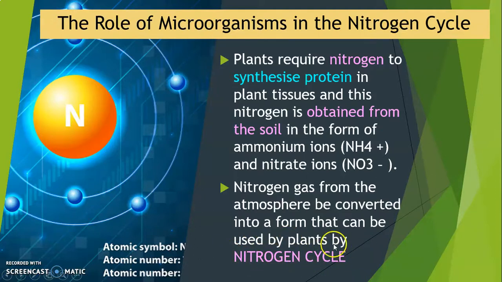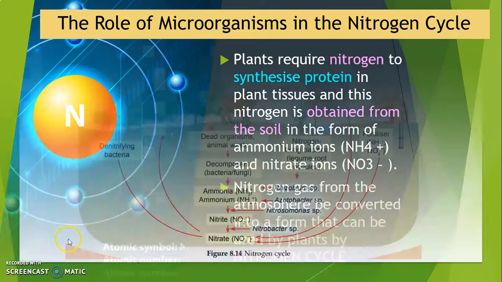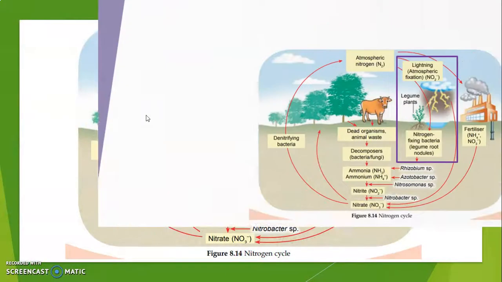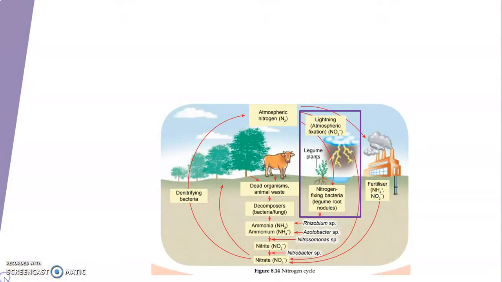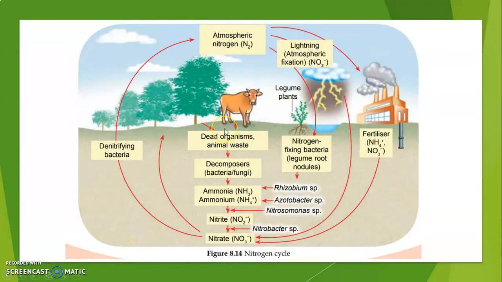The nitrogen cycle refers to the cycle of nitrogen from the atmosphere to the soil and back to the atmosphere.